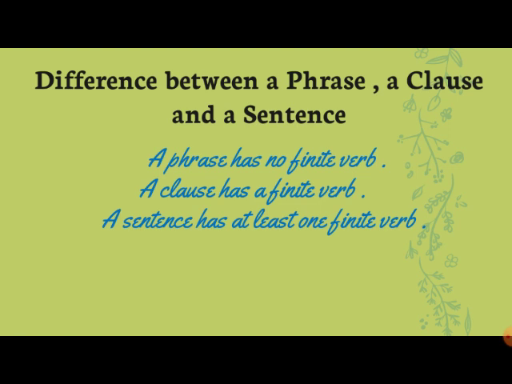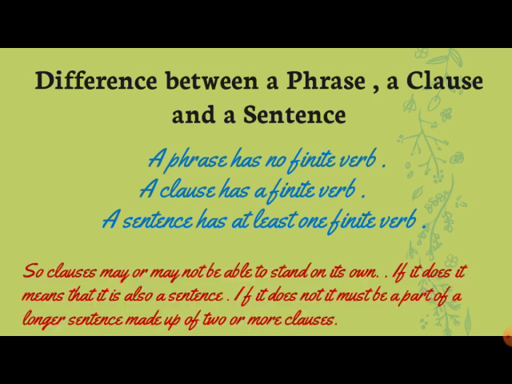But a clause, if a sentence has only one verb, then a sentence can also be called a clause. But most of the time, whenever we get a longer sentence, a clause can be a part of that longer sentence. If a sentence has two finite verbs, the other part of the sentence will become the clause. So a clause will have only one finite verb.